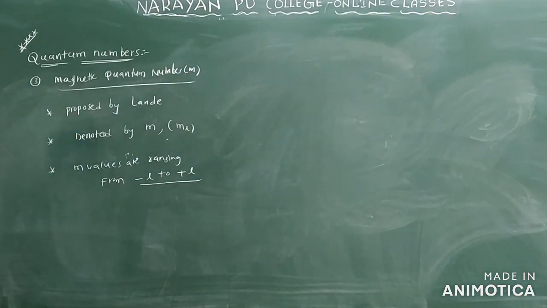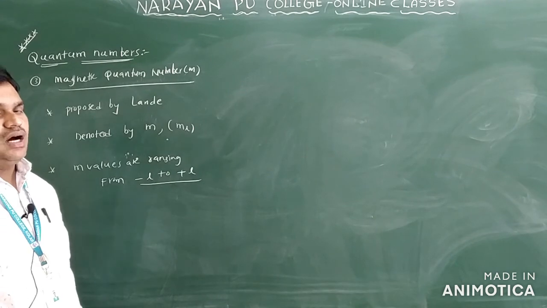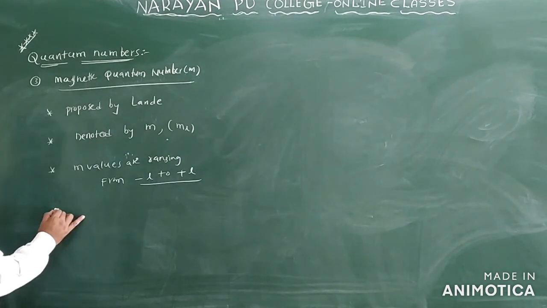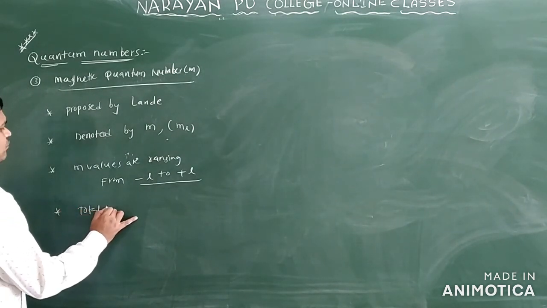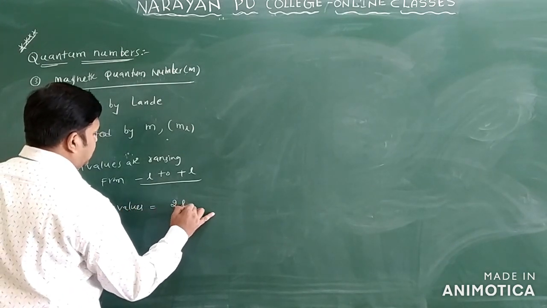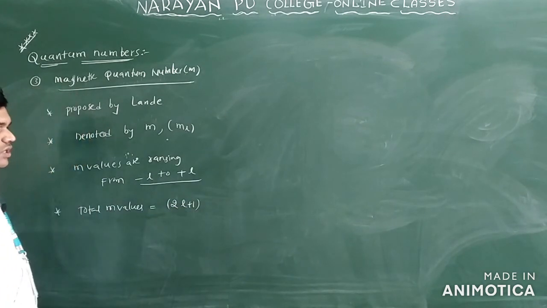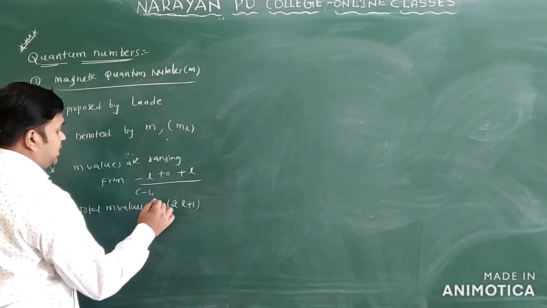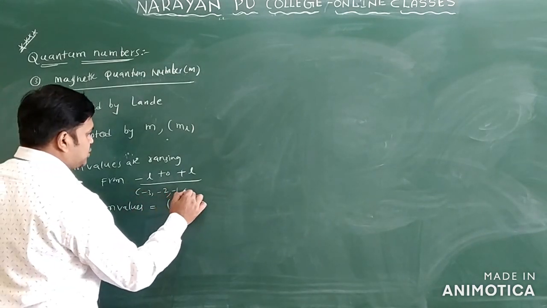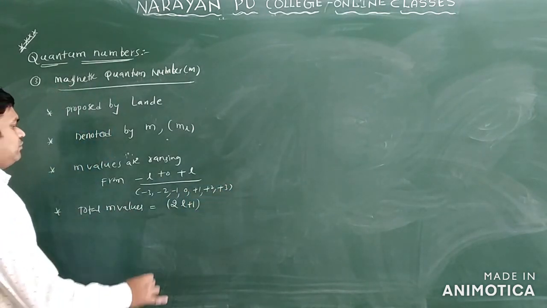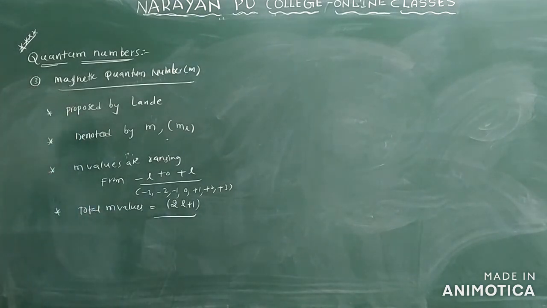Minus L to plus L means, for example, minus 3, minus 2, minus 1, 0, plus 1, plus 2, plus 3, like this. So what is the total number of m values? The total m values is given by the formula 2L plus 1 only.